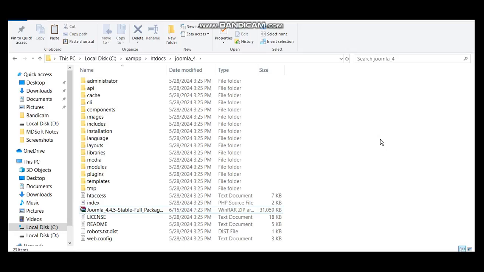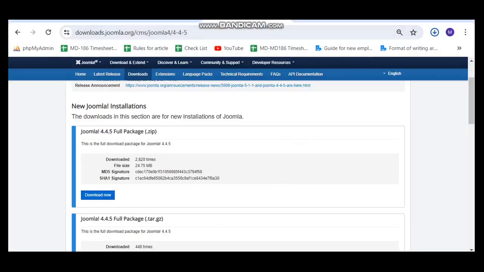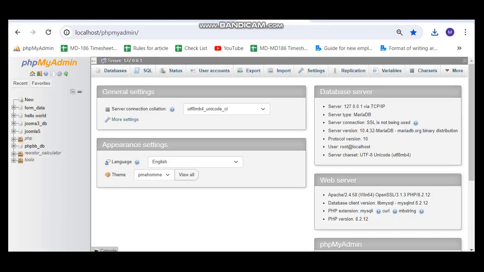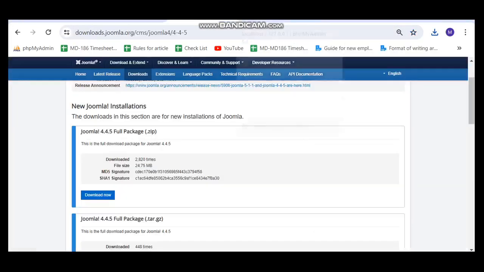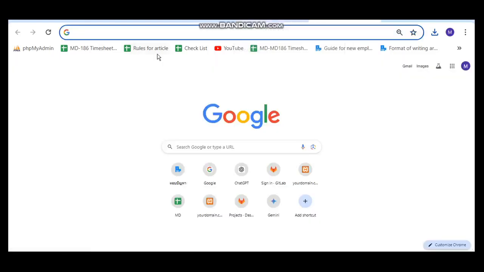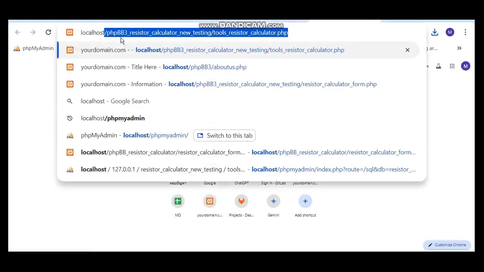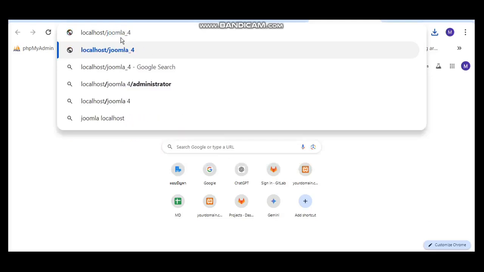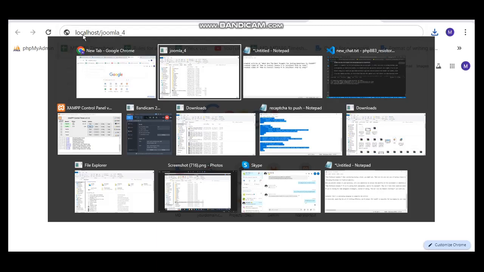Now we can go to our browser and go to this Joomla 4. In our browser, we have to type localhost/Joomla 4. This localhost means we are opening the folder which is in the htdocs folder.